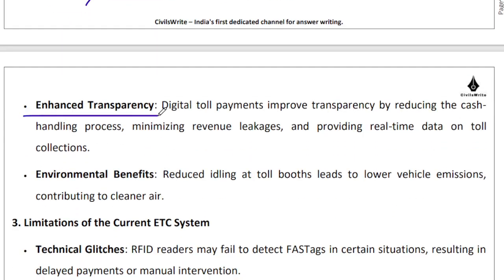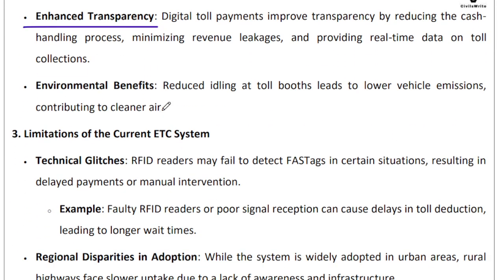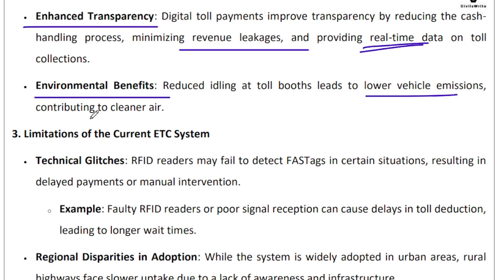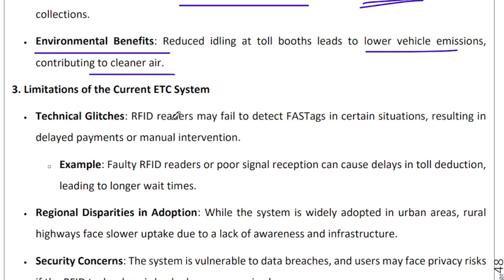It enhances transparency, right? Cash handling reduces, revenue leakage reduces, pilferage reduces. You have real time data on toll collection, and these numbers are real, right? So the projections which you are using for construction of highways can be improved based on these data points that you are collecting from the length and breadth of the country. And the environmental benefits are self-explanatory in the form of lower emission from vehicles and therefore cleaner air around these toll plazas at least, right?